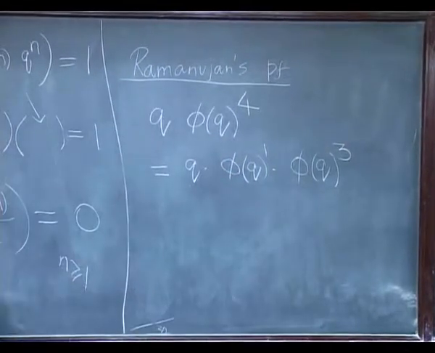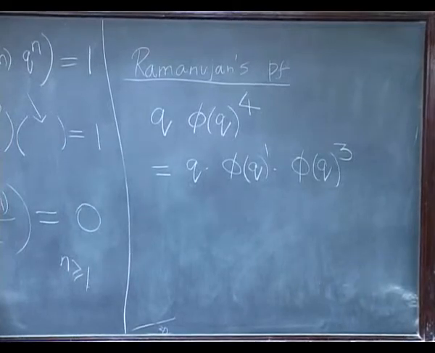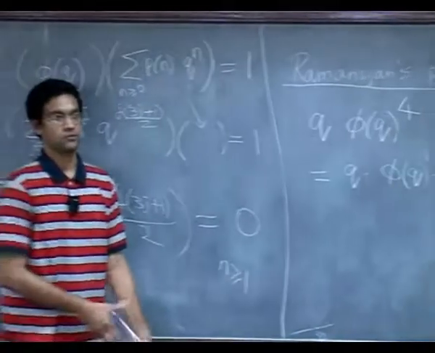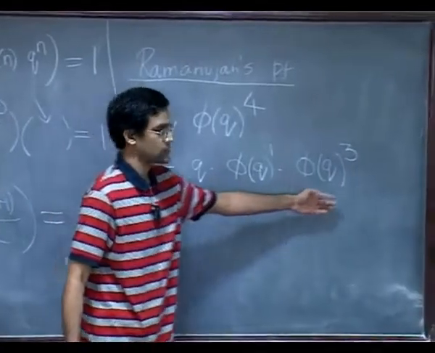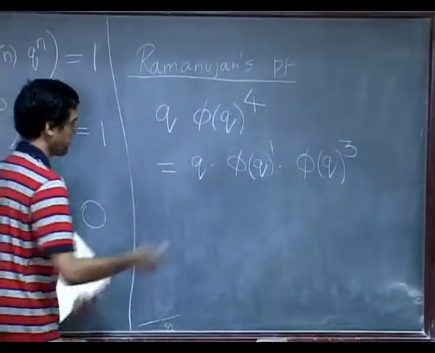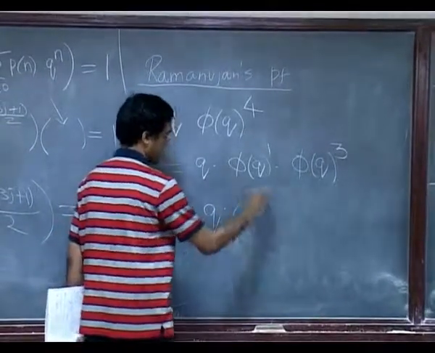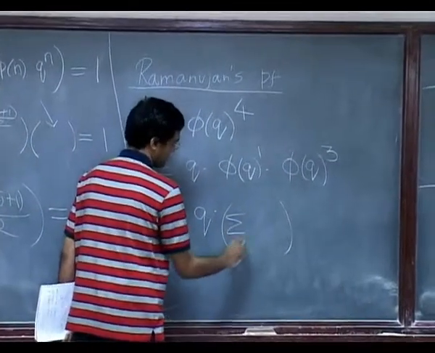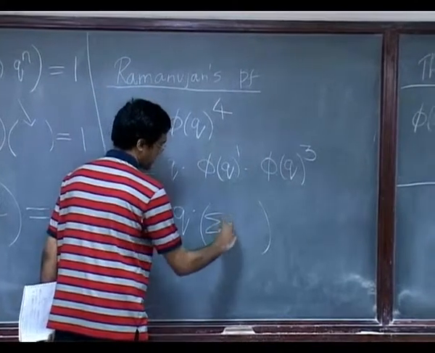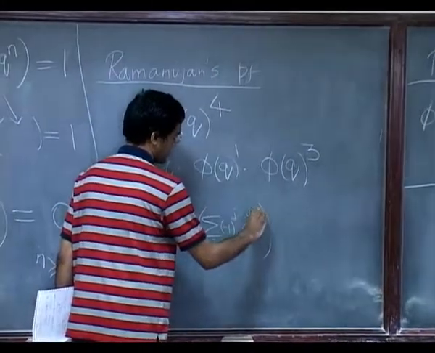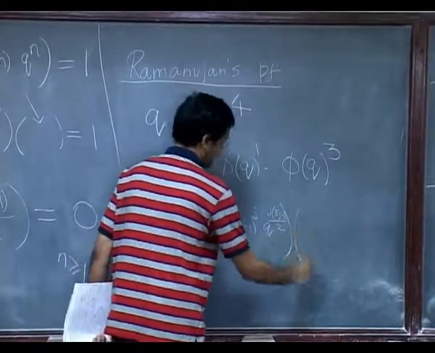So this is the first step. You split it as phi of q to the 1 times phi of q cubed, and each of them has an infinite sum expression. The first is Euler, the second is Jacobi. So you just sort of use Euler and Jacobi. This says this is some infinite sum over all j's of (minus 1) to the j, q to the j times (3j minus 1) over 2.